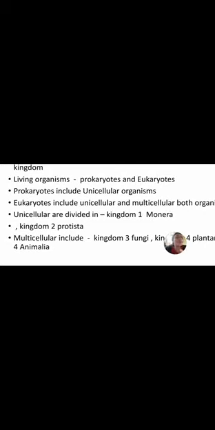These are all unicellular organisms which have only one cell, and those organisms are called microbes. That's why the classification of the microbes we will learn in our next period.